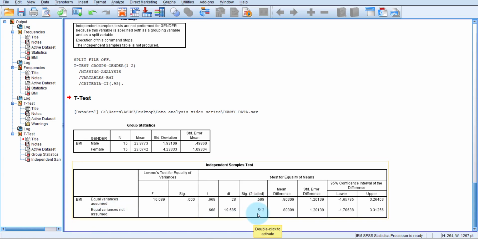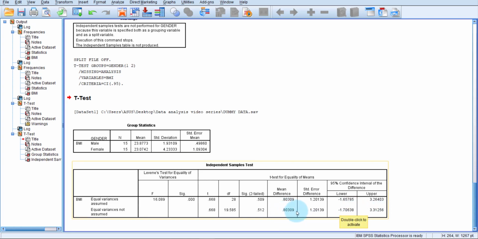So we would write that the mean BMI difference between males and females was not statistically significant, since the p-value is 0.512, which is way bigger than 0.050, and this is obviously our 95% confidence interval data, lower limit and upper limit.